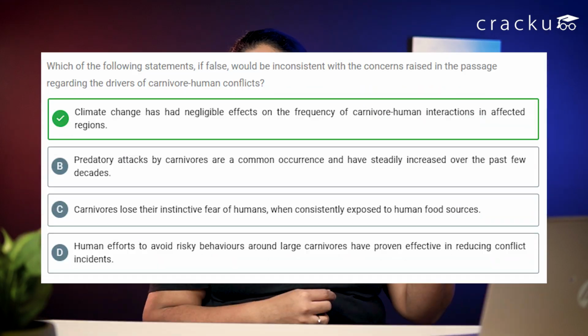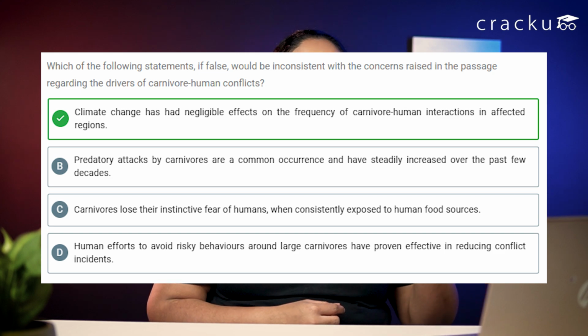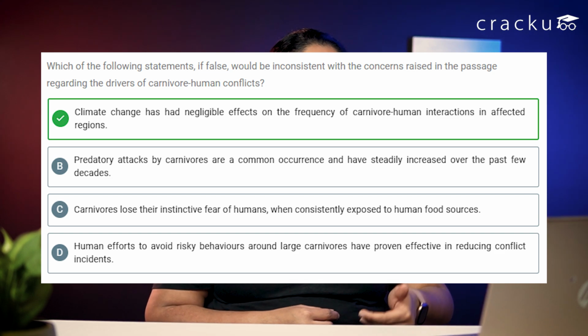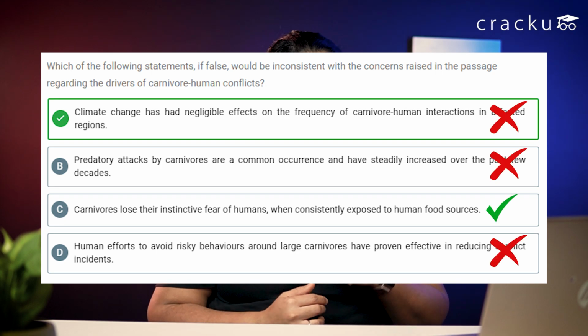On the other hand, option C can be inferred to be true. We know that when carnivores are habituated to finding human food, if they attack human campsites, they tend to lose the instinctive fear of humans. So C is something that can be inferred to be true. A, B, D are false, so C should be the right answer. I believe a genuine error has taken place, where the wrong answer was marked in the answer key.